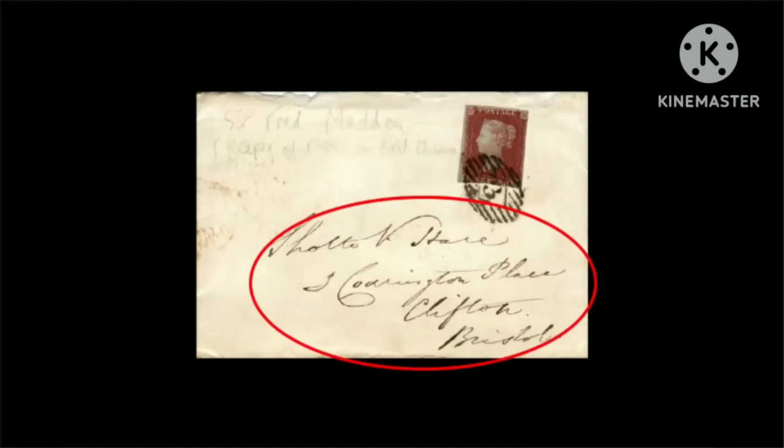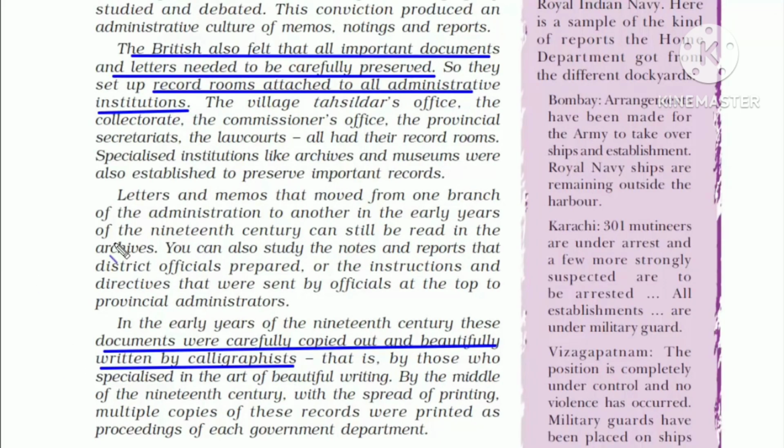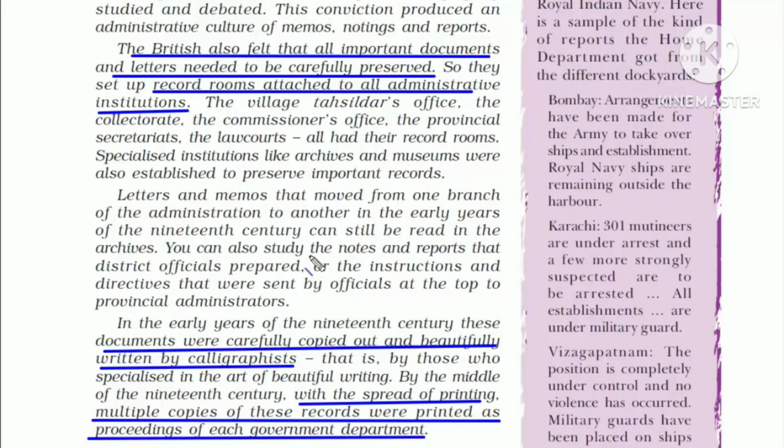One beautiful thing to notice about the documents that the British produced is that they were written by calligraphists. These people had beautiful handwriting, and with the introduction of printing machines, these records with such beautiful handwriting got printed in several copies, and they were all spread around. That's how each government department started using similar handwriting for official letters, so that one could easily look at the letter and identify its importance based on the handwriting.